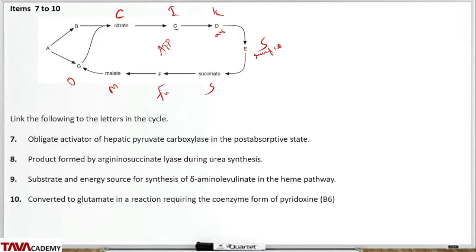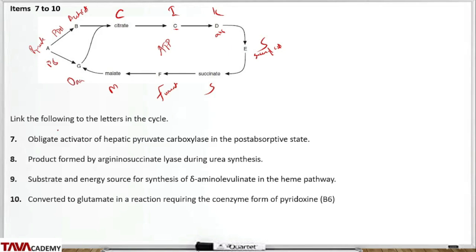The F here is fumarate. The M here is malate, and the G here is oxaloacetate. And of course, if this is oxaloacetate, this B here should be acetyl-CoA, and this should be pyruvate. Pyruvate can go to acetyl-CoA with the activity of the enzyme pyruvate dehydrogenase, and pyruvate to oxaloacetate by the enzyme pyruvate carboxylase. So let's go and answer the questions now.